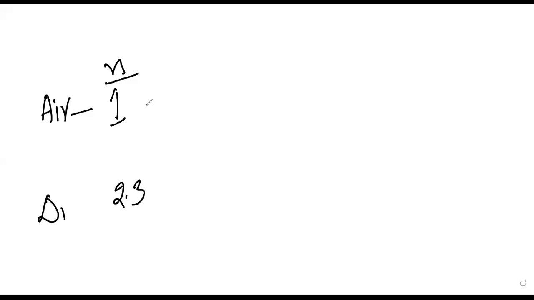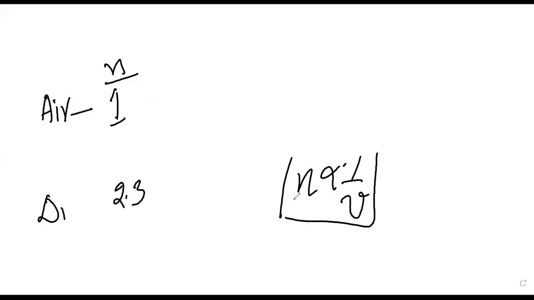It is diamond. Okay. Because n is inversely proportional to v. That is what I just said. N is inversely proportional to v. Correct. So if the n value is higher, then the v value should be less. So that means what happens? Air value is 1, diamond value is 2.3. So automatically the v should be less in diamond. That is very important. Okay, you should remember.